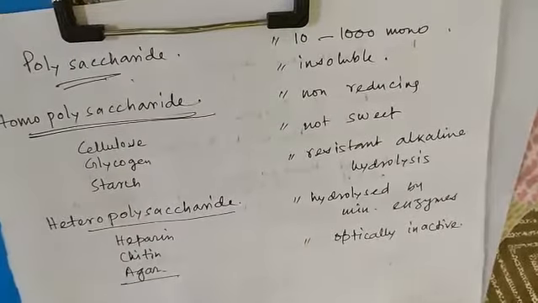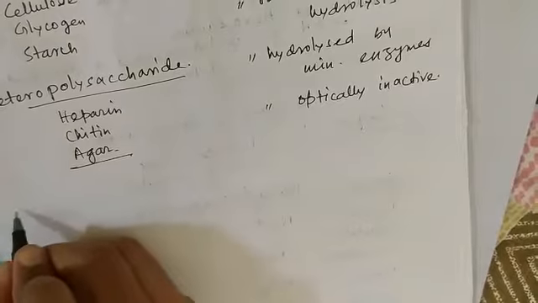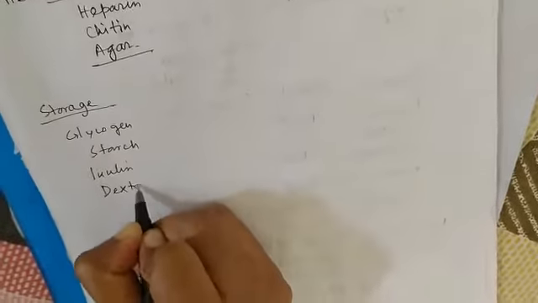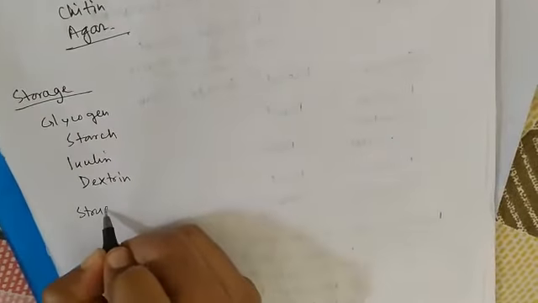agar, etc. According to their function, they are divided into three types: storage polysaccharides, like glycogen, starch, inulin, dextrin; structural polysaccharides: chitin, cellulose, pectin, hemicellulose; and complex polysaccharides like agar, a mucopolysaccharide obtained from Gelidium and Gracilaria.